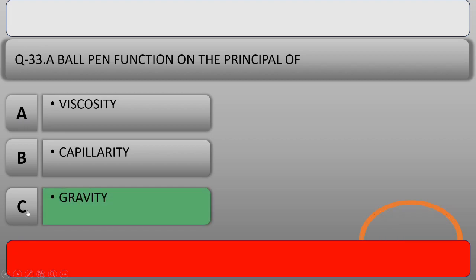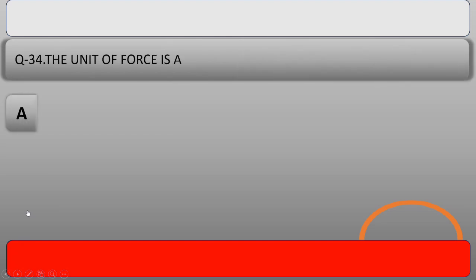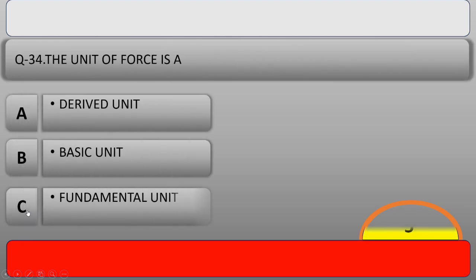Our next question is, a ball pen functions on the principle of, and the right answer is option C, gravity. Our next question is, the unit of force is which type of unit? And the right answer is option A, derived unit. There are only 7 basic fundamental units in science. Name the 7 basic units in the comment box.